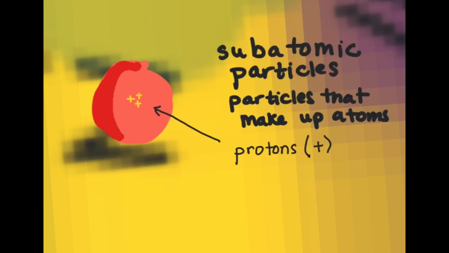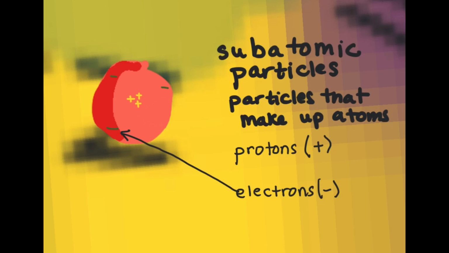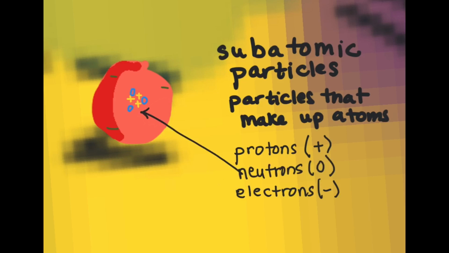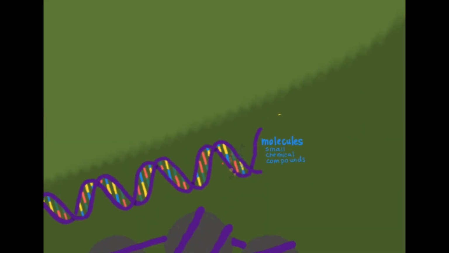So, what makes up an atom? Atoms are made out of subatomic particles. You have positively charged protons, you have negatively charged electrons, and then you have neutrally charged neutrons. Protons and neutrons cluster together in the center to form the nucleus of an atom. This is different from the nucleus of a cell. And electrons orbit the nucleus drawn by the positive charge. So now we're going to zoom out from the subatomic particle all the way back to the biosphere.